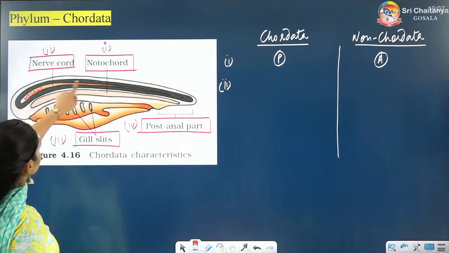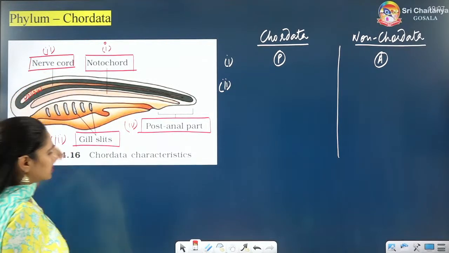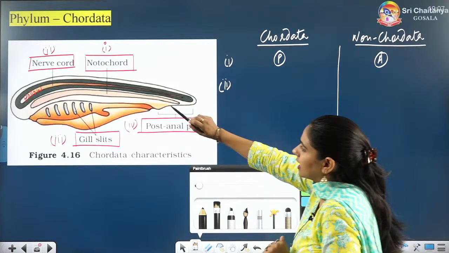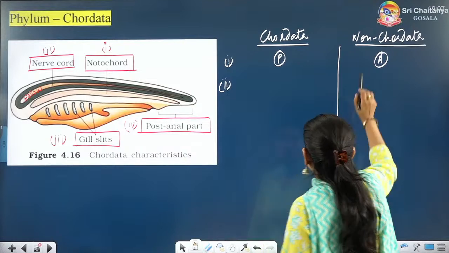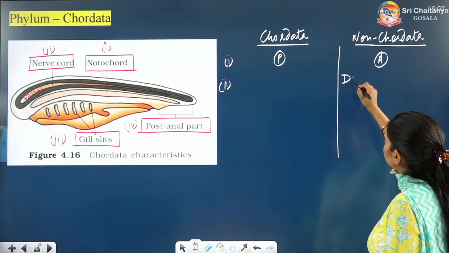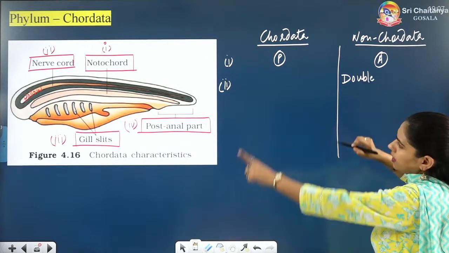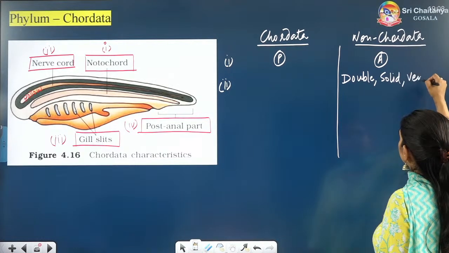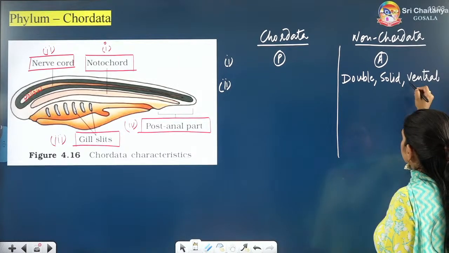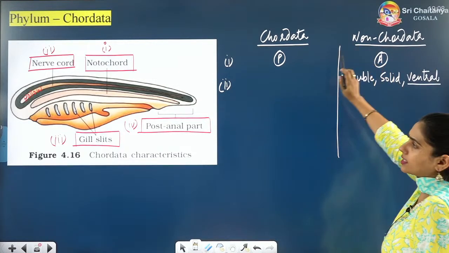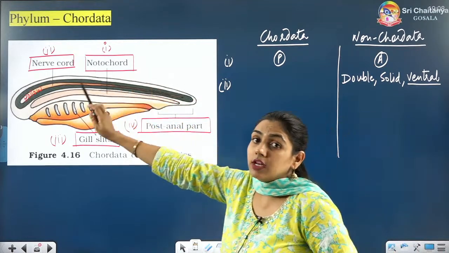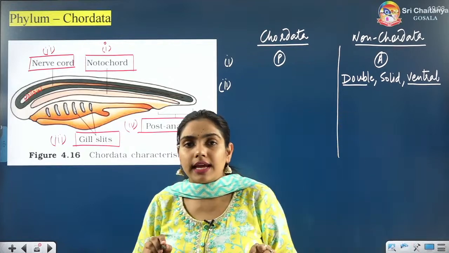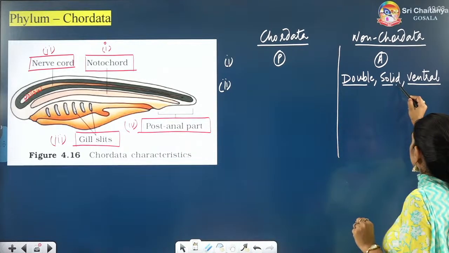So this is a single structure present on the dorsal side, and it is hollow from inside. So you know about non-chordates, you know that the non-chordate nerve cord is double, solid and ventral. That you know already. If in non-chordates the nerve cord will be present, it will be 2 in number, double. It will be solid from inside and it will be on their ventral surface.